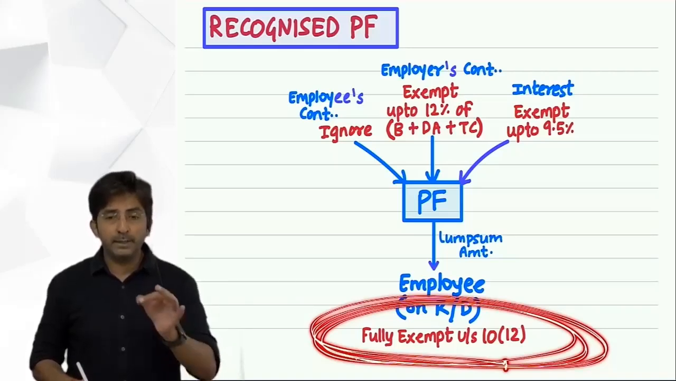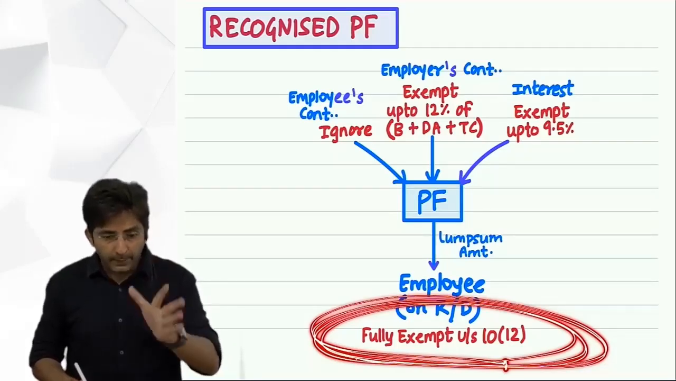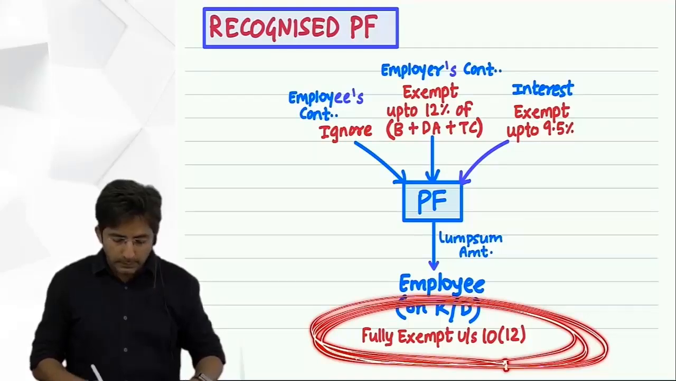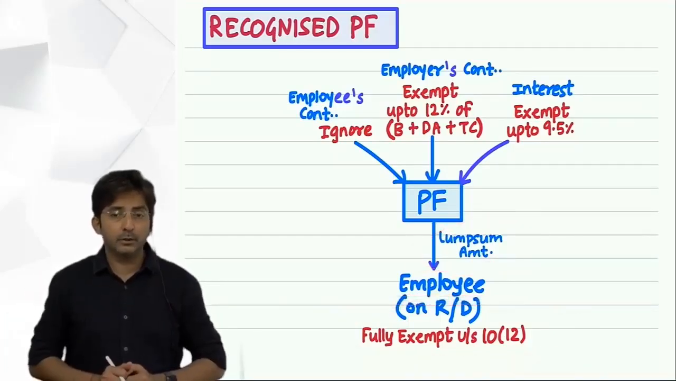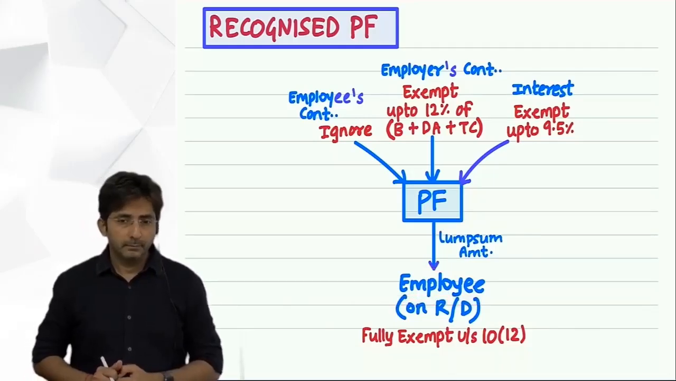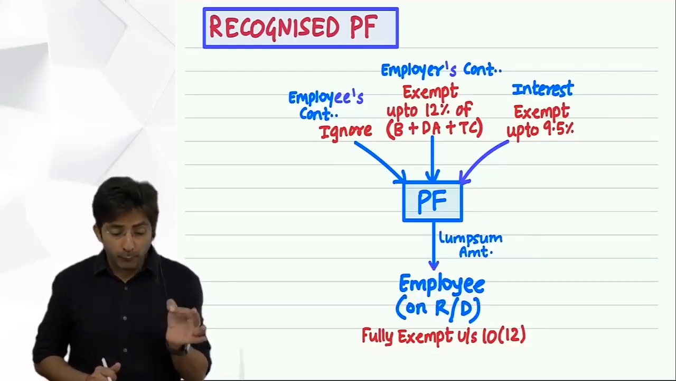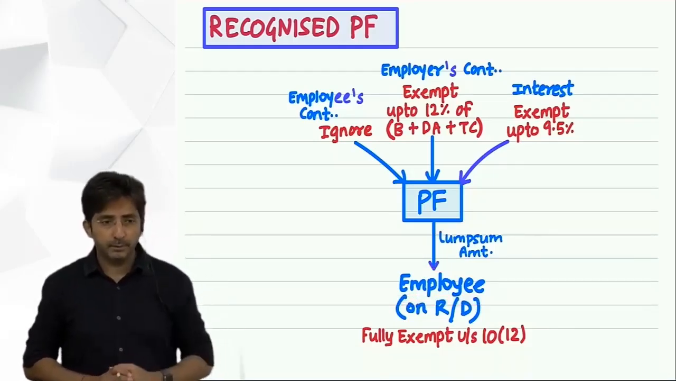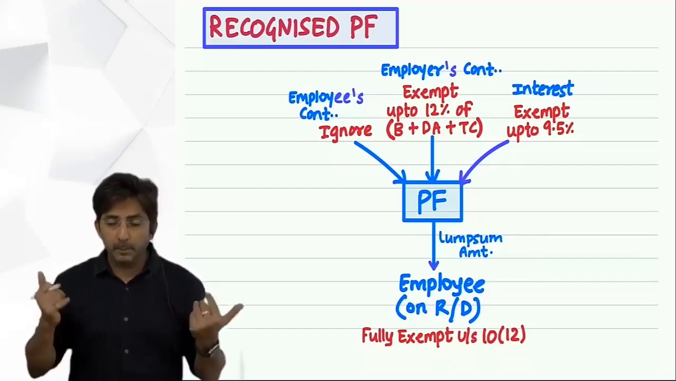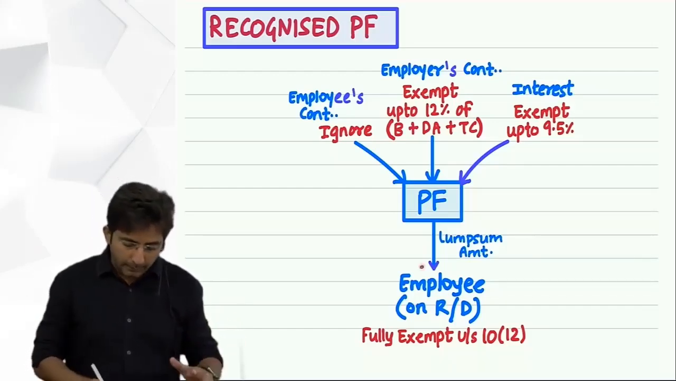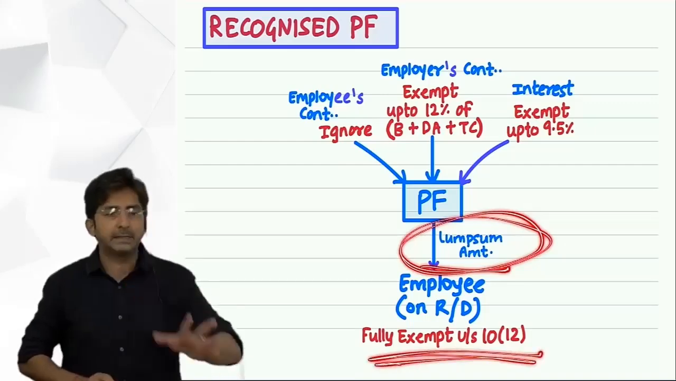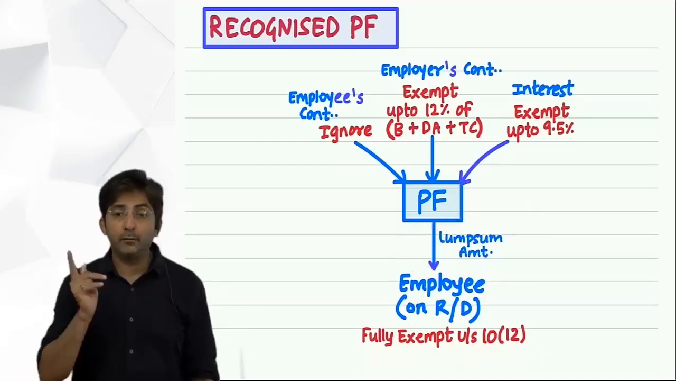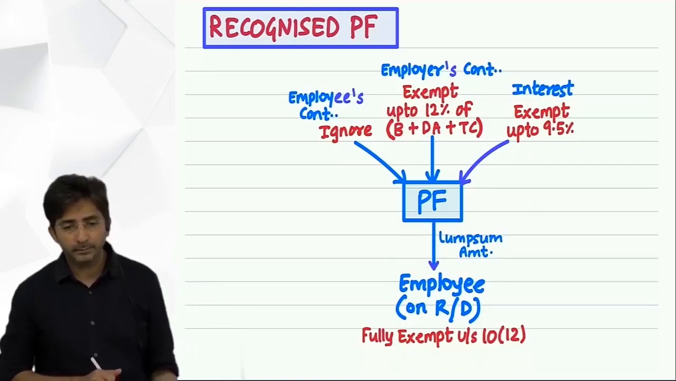Only if the employee has rendered a minimum of 5 years of service will the lump sum amount be fully exempt. What is the logic of this? It means the law expects you to serve for a minimum of 5 years. If you have rendered service of minimum 5 years, then whatever lump sum amount you get on retirement or death will be completely exempt, provided you worked for a minimum of 5 years.